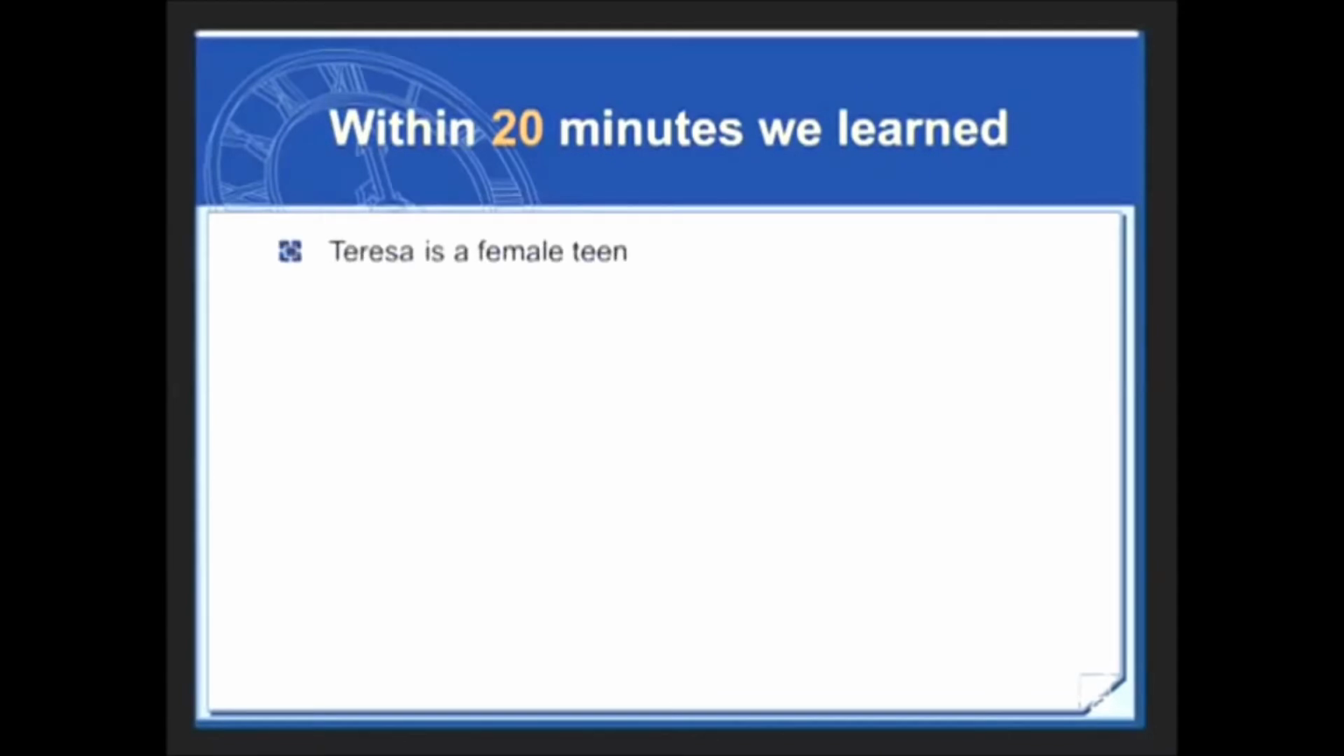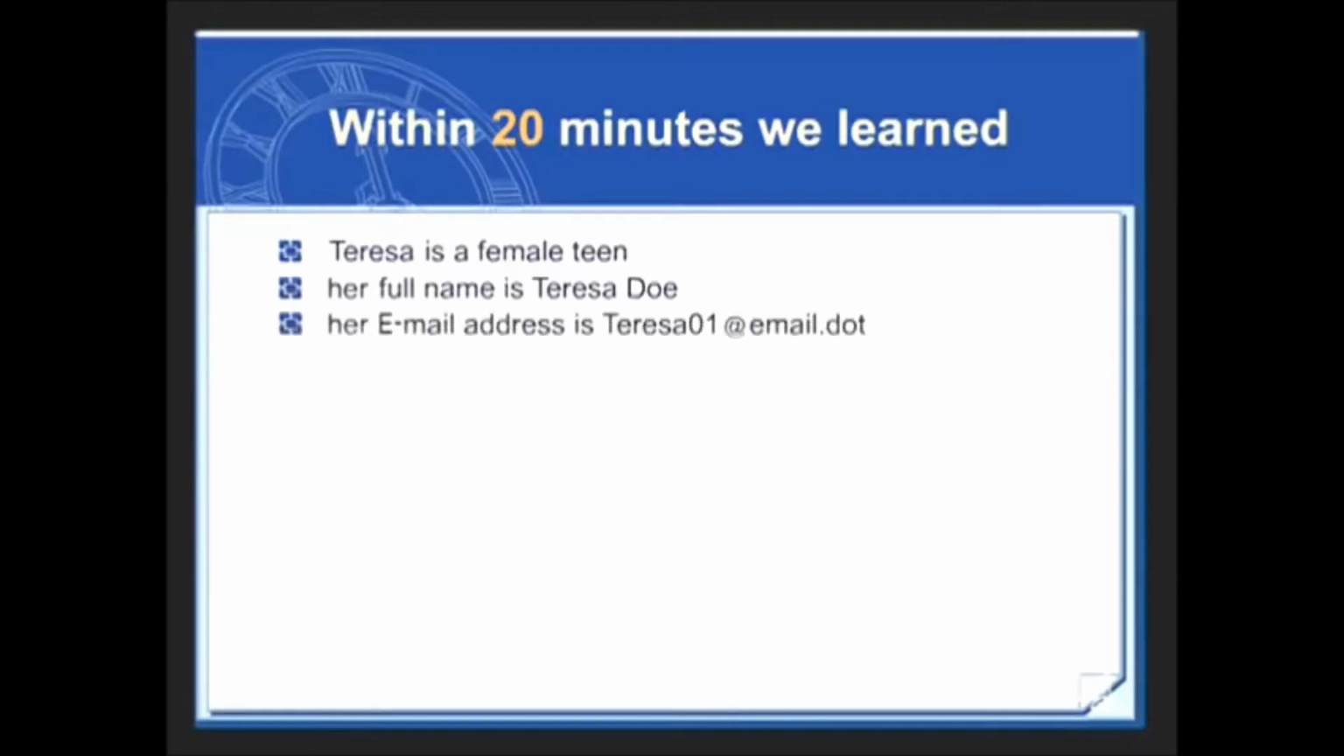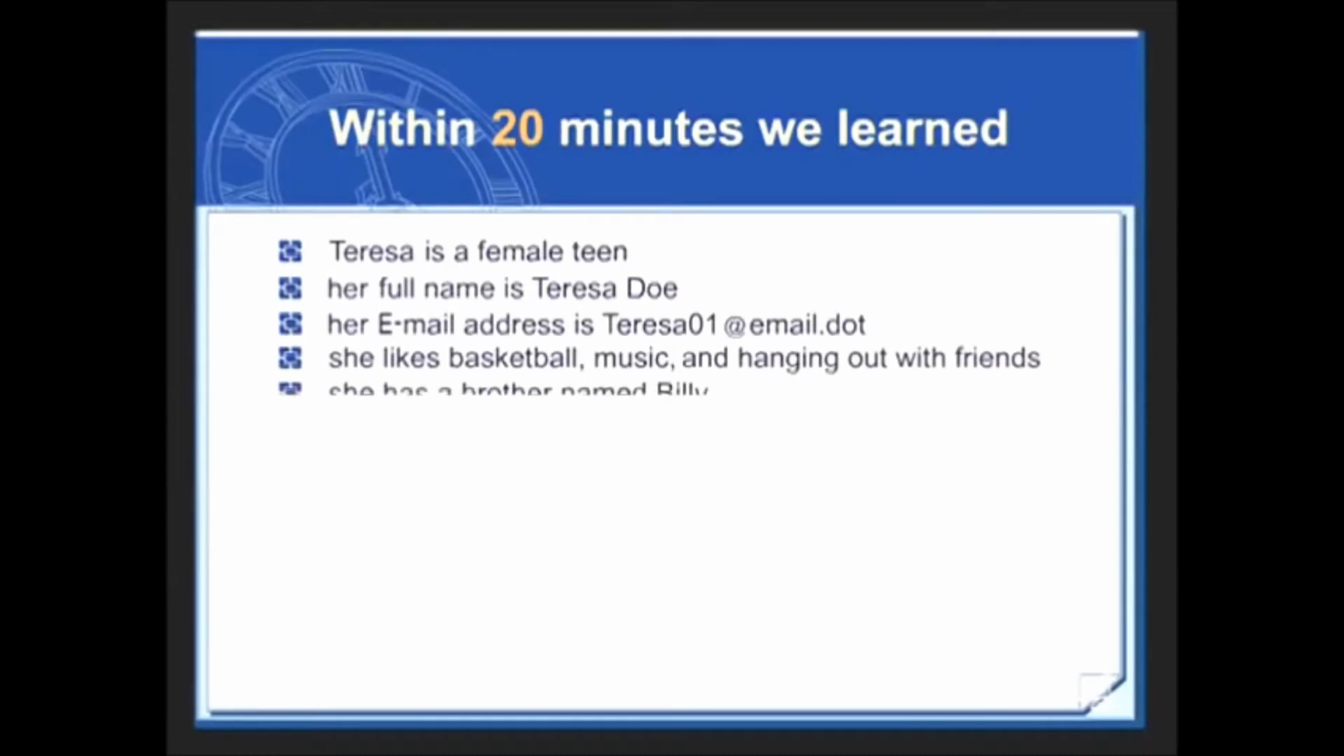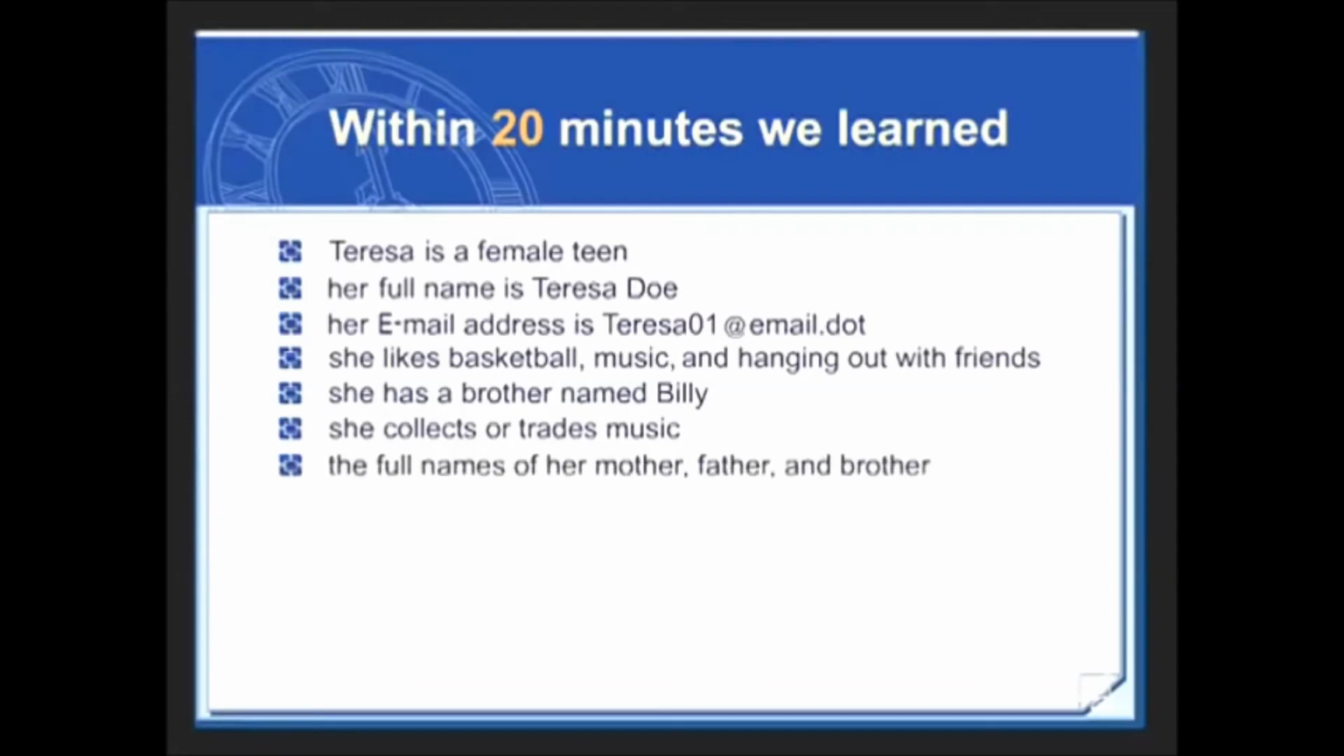We know that she is a female teen. We know her full name is Teresa Doe. Her email address is teresa01@email. She likes basketball, music, and hanging out with friends. She has a brother named Billy. She collects or trades music. We know the full names of her mother, father, and brother.